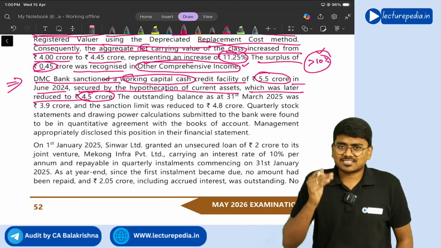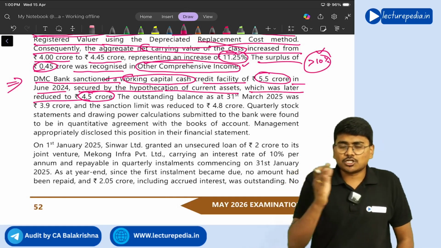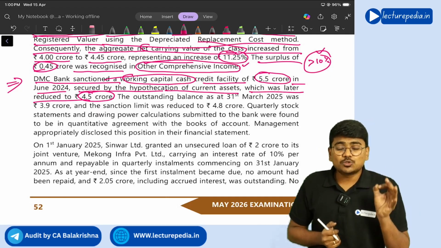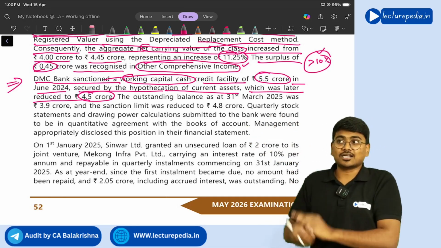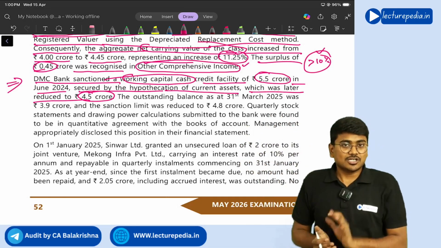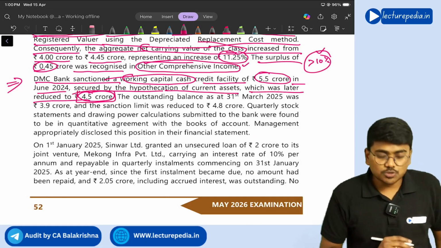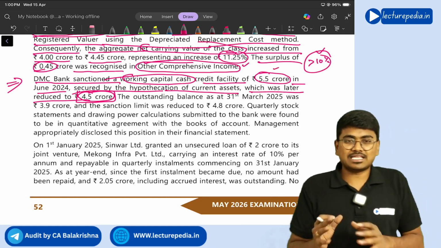Now since it has come below 5 crore as on the date of balance sheet, should it not be reported in CARO? The answer is you have to check this 5 crore at any point of time during the year, not as on the balance sheet date. So you need not consider the fact that it has been reduced to 4.5 crore because at a particular point of time it is more than 5 crore.